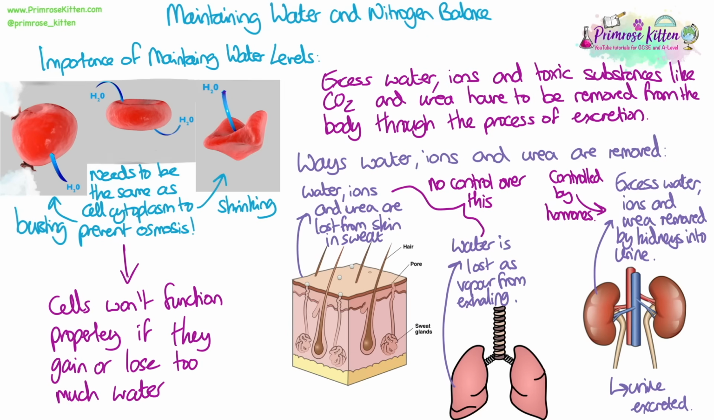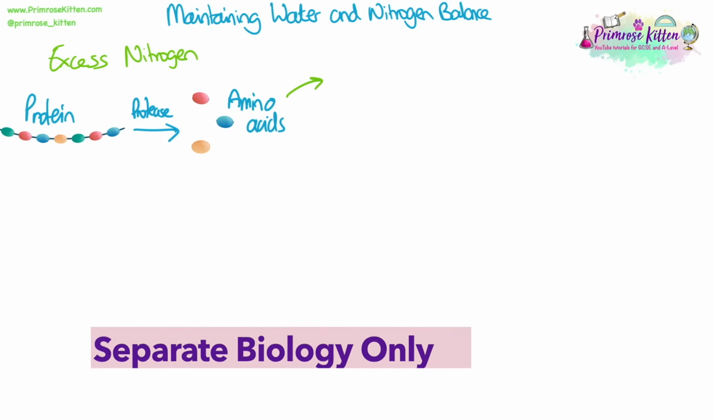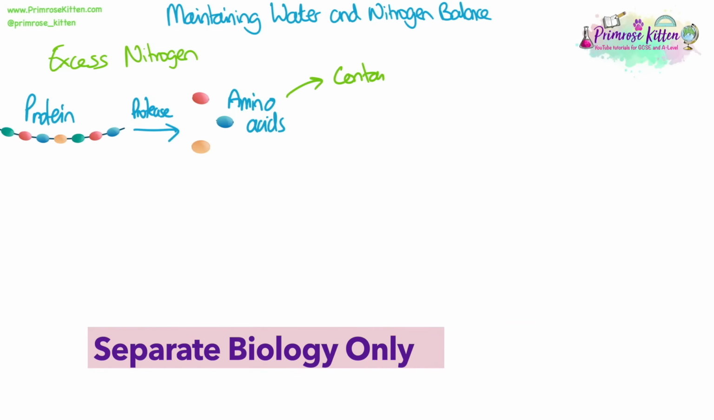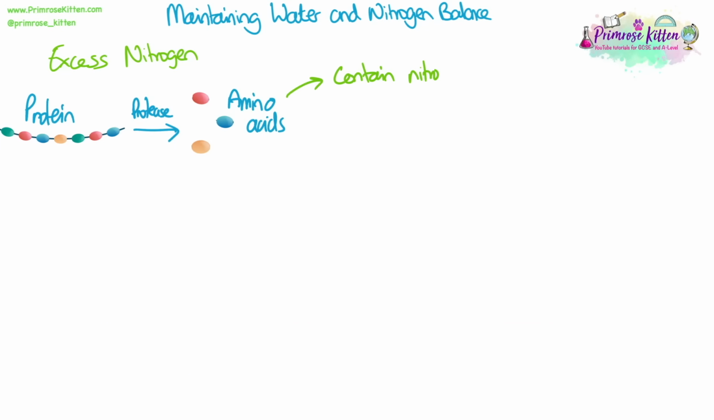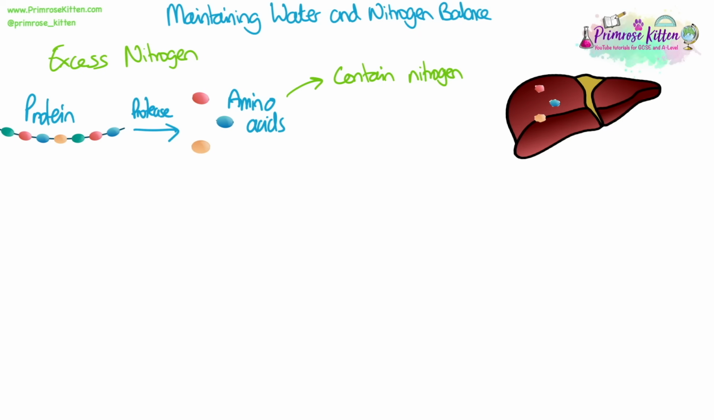As we said, this is important because if cells gain or lose too much water, then they won't function properly. How do we get rid of excess nitrogen? So remember that proteins can be broken down in the body to form amino acids, and amino acids contain nitrogen. So these are ones that cannot be stored in the body because we can't store nitrogen containing compounds safely.